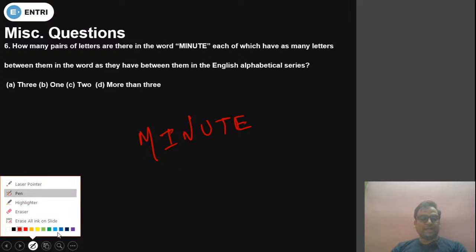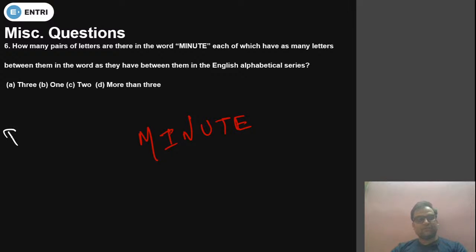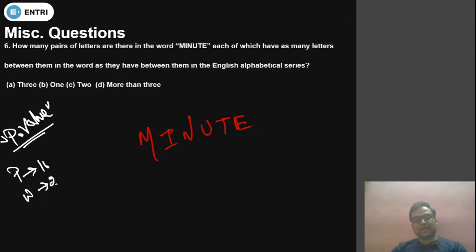Now the trick is we have to use the place values of the alphabet. What is the place value? You should know P should come at 16 place in English alphabetical series, W should come at 23 place, and S is coming at 19 place. So these place values should be on your tips if you want to apply this trick over here. The trick is based on the place value.